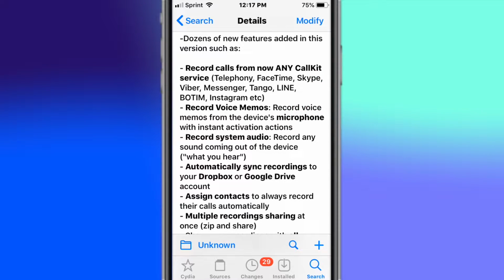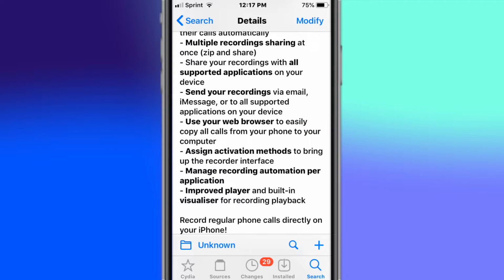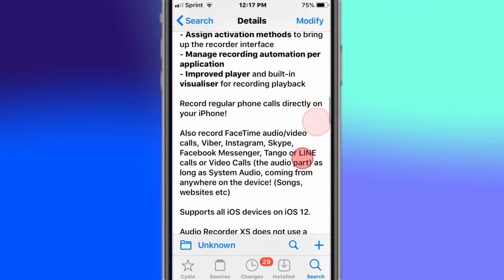You know what you can do. Record pretty much record phone calls. I'm going to say that I'm not responsible for how you guys use this tweak. Use this tweak at your own risk. And yeah, by installing this tweak, you are actually agreeing to terms of service and terms of use. So you get all those features right there.